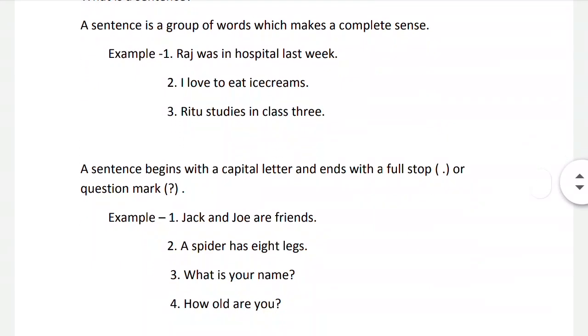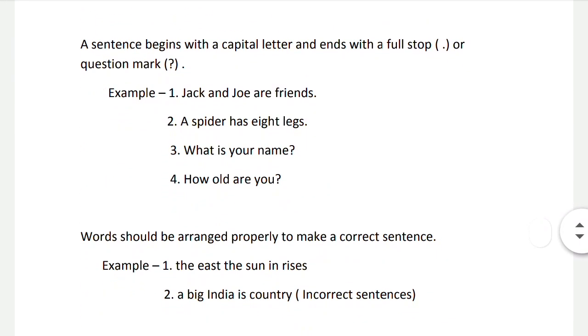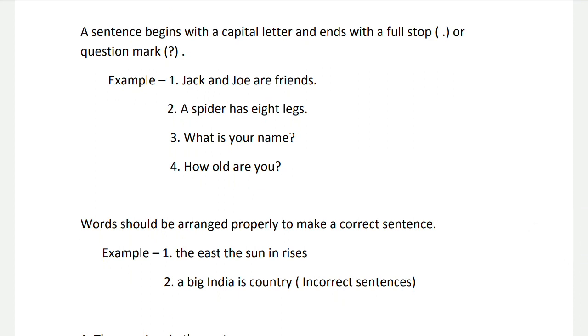While framing or writing sentences, you must keep in your mind that every sentence must begin with a capital letter and end with a full stop or question mark. For example, Jack and Joe are friends. Here, the first letter J is in capital and the sentence has ended with a full stop. A spider has 8 legs. Here, the first letter A is in capital and the sentence has ended with a full stop.